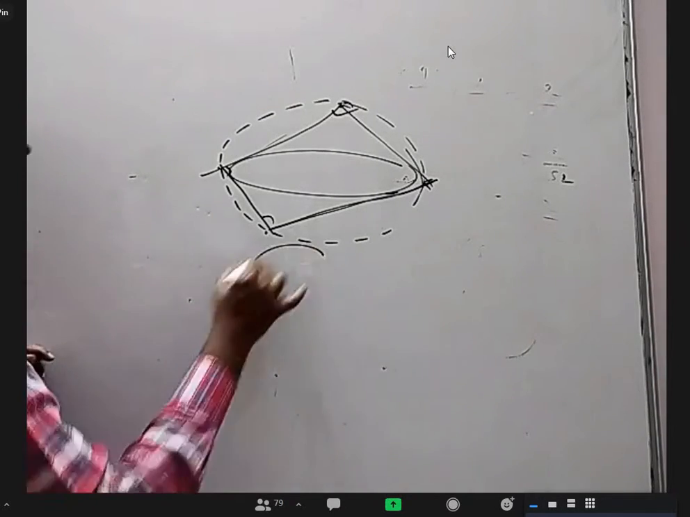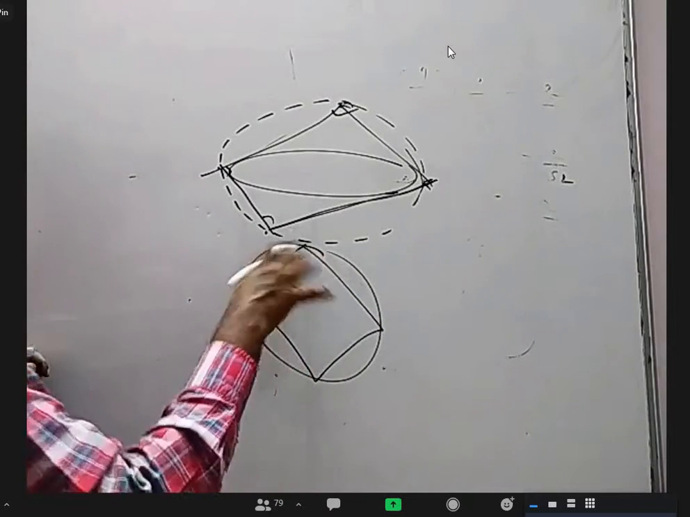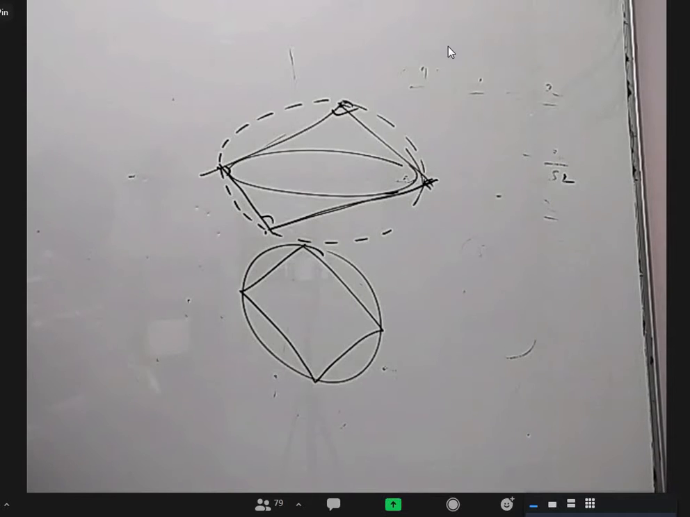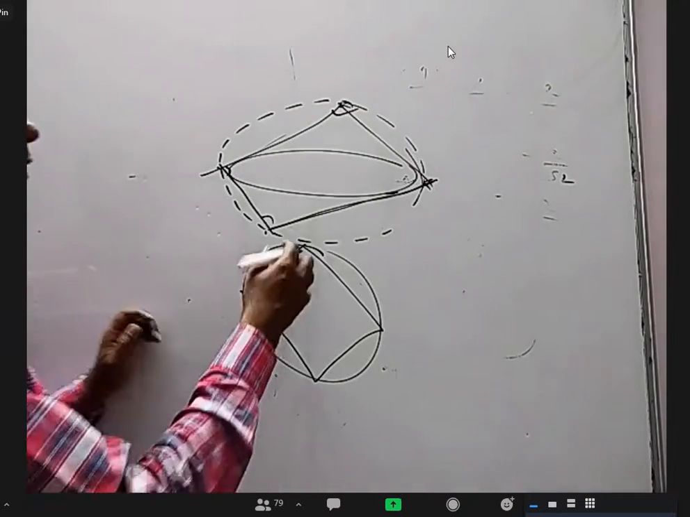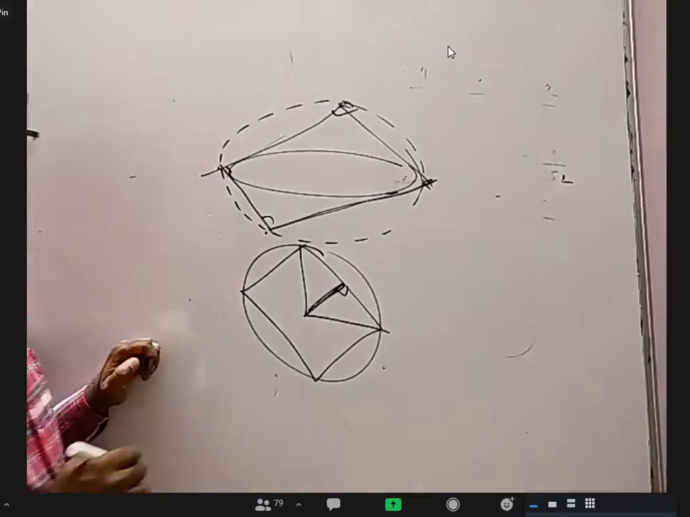Within the director circle, this is not the only square. There are a lot more squares that I can draw, right? But will all of them be tangents to the ellipse? May not be. Why may it not be? Because this perpendicular distance is fixed. From the center, this distance is fixed, right?